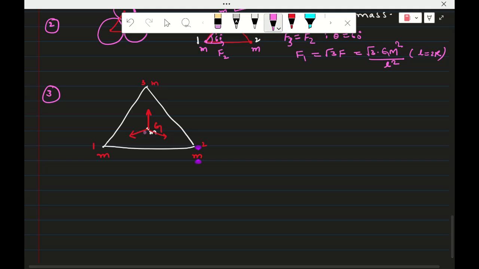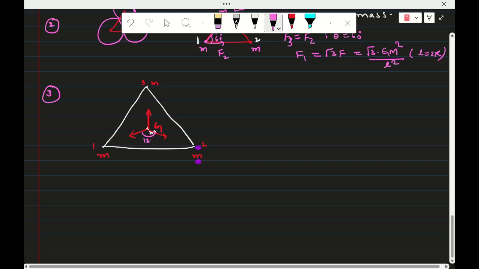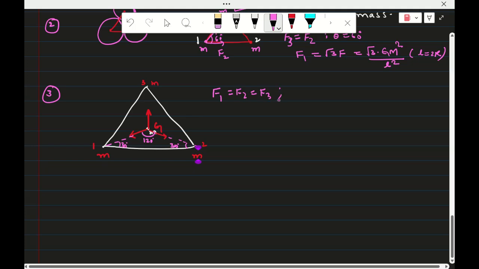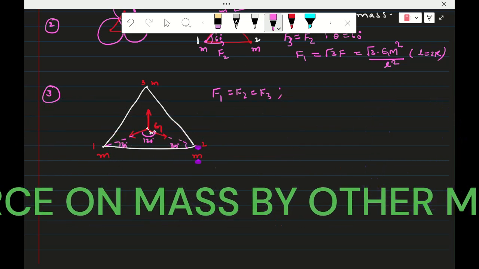Now if we see clearly, the angle between these two is 120. Because it is an equilateral triangle, here it is 30, here also 30, so automatically this is 120. And here F1 is equal to F2 is equal to F3, no doubt, because of equal masses and the same distance. The centroid is at the same distance from each corner. Therefore F1 equals F2 equals F3. But the angle between any two forces is 120, so find the resultant of any two forces.